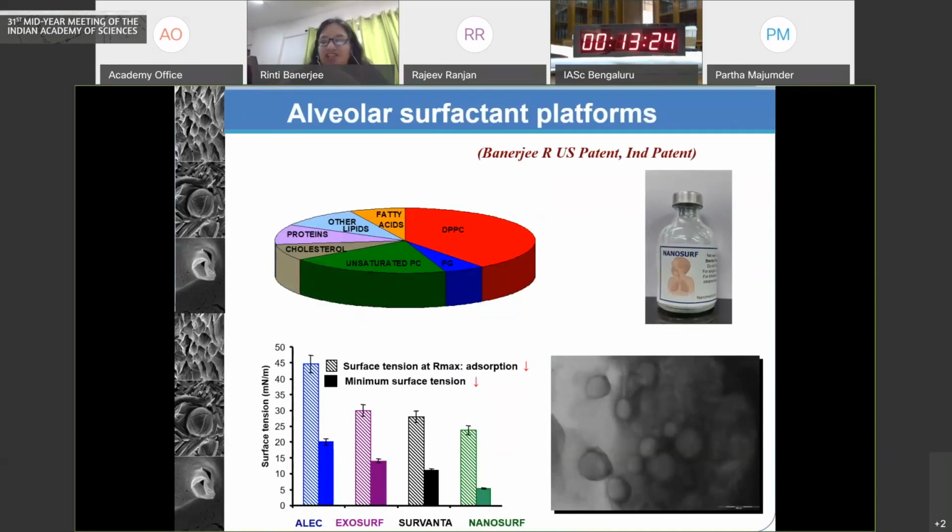The important functionality is that it reduces the surface tension at the air-liquid interface of the alveoli and hence stabilizes the alveoli and reduces the work of breathing. We have developed various platforms which mimic this natural structure and can be given as aerosols for replacement in various diseases, the commonest of which is neonatal respiratory distress syndrome in preterm babies.